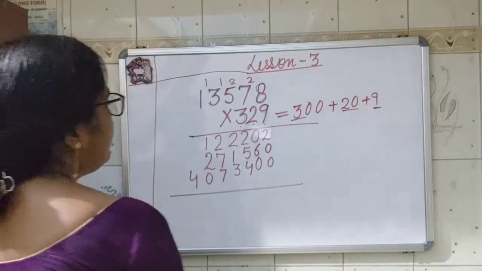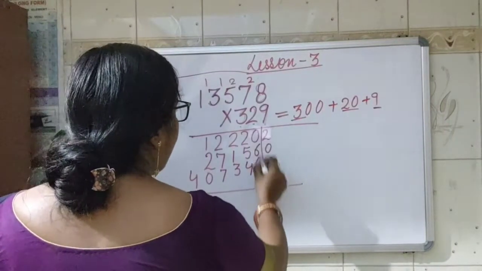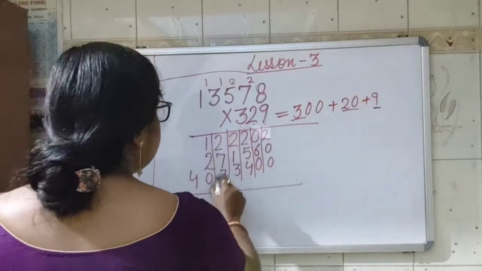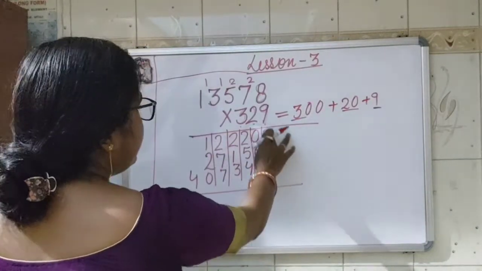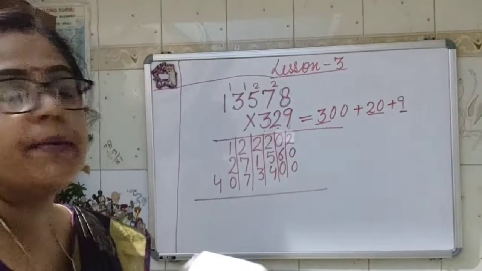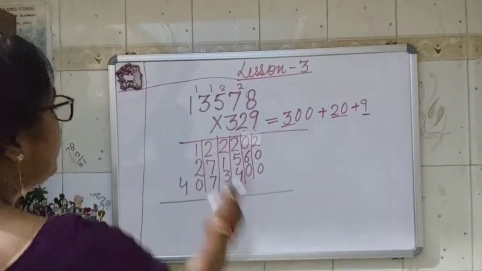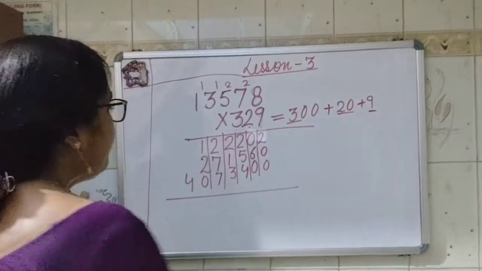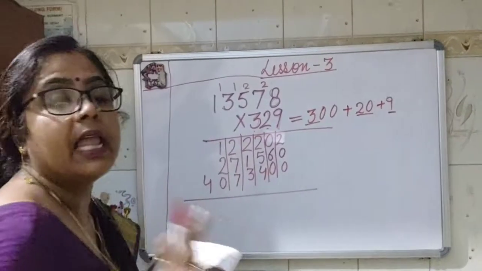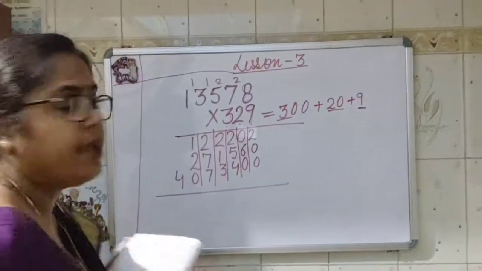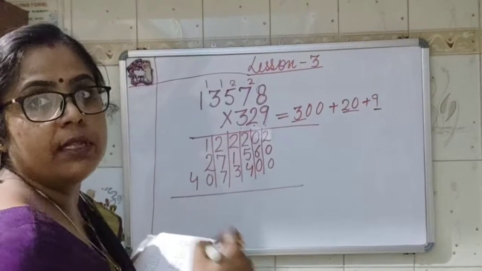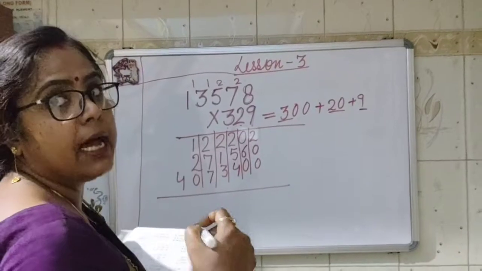Okay. If you look, you can see that I have written all the numbers in a straight line. It means the number which I have multiplied by 2 will be just below the number which is multiplied by 9. Then the number multiplied by 3 is just below the number multiplied by 2. If you do it like this, you will never make a mistake. But if you do not follow this order, just below the number, then chances are that you can make a mistake.